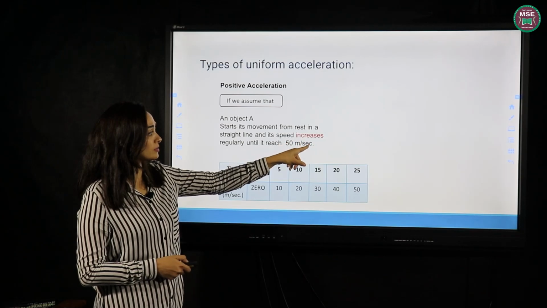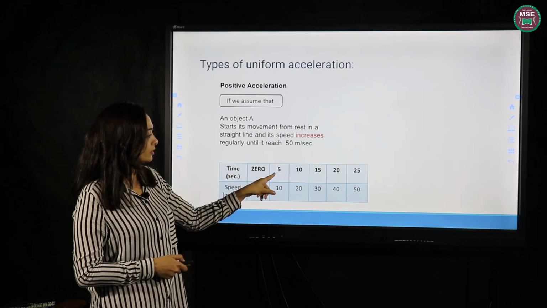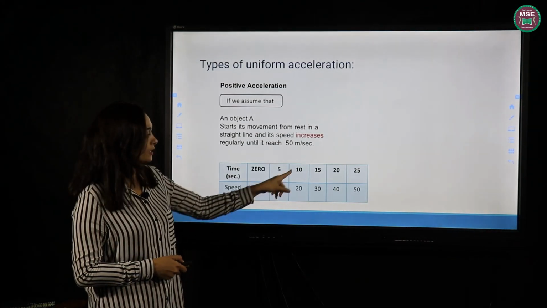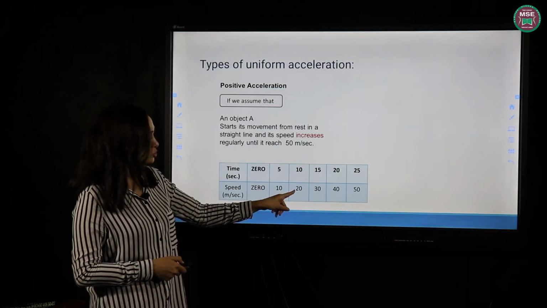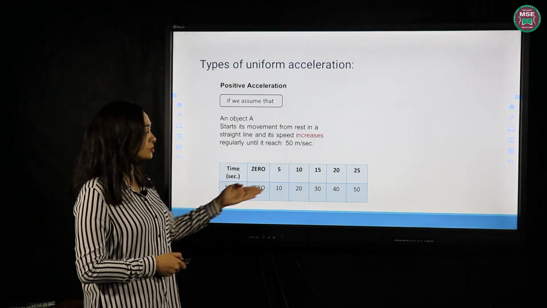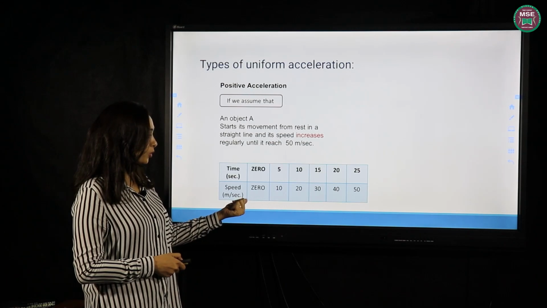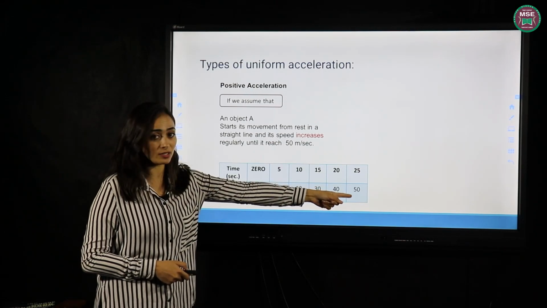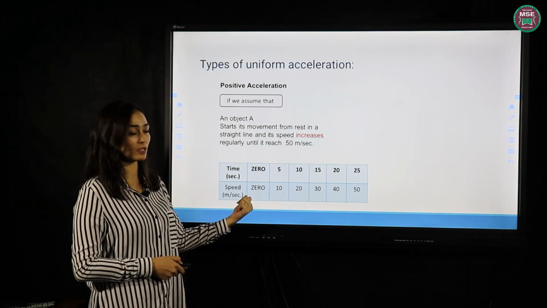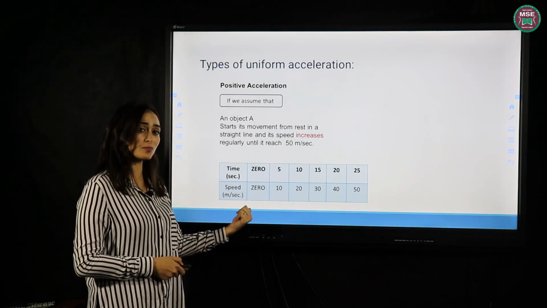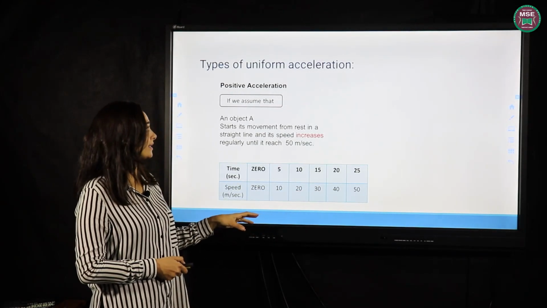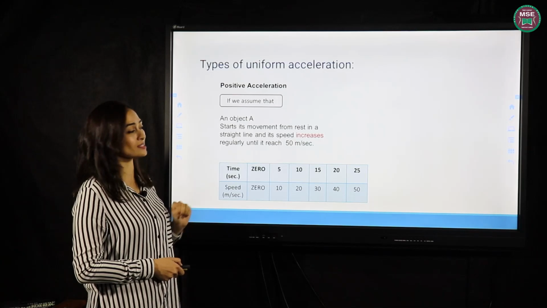When the speed increases, for example, at 5 seconds the speed changes to 10, at 10 seconds the speed changes to 20. So the change in the speed means acceleration. Here V1 is less than V2: the final speed is 50 meters per second, while the initial speed is 0. So the initial speed is less than the final speed. Here we can say this is a positive acceleration.